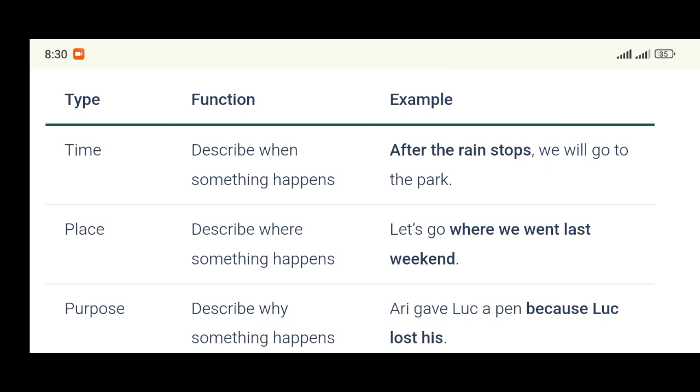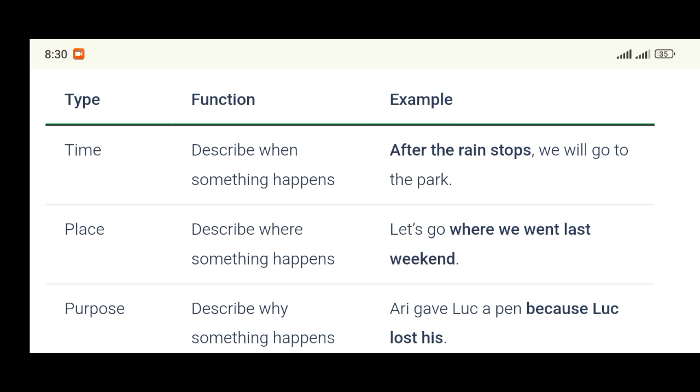Let me ask you, does this one answer the question how? How will we go to the park? No. Where we go to? No. It answers the question when we will go to the park. It's after the rain stops. For adverbial clause of time, let me give us some subordinators that can start the adverbial clause of time.